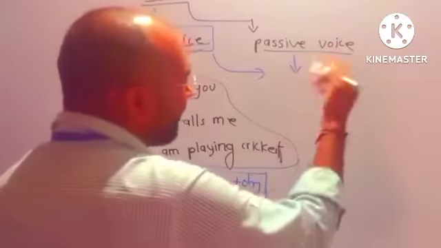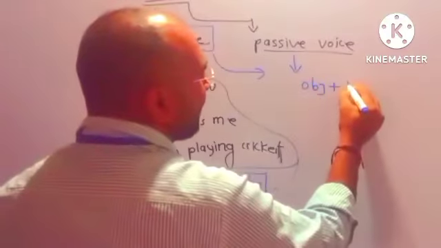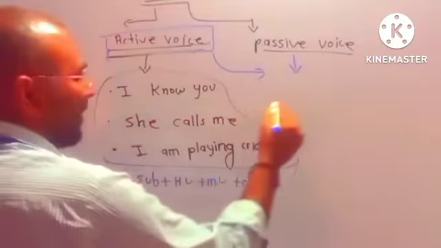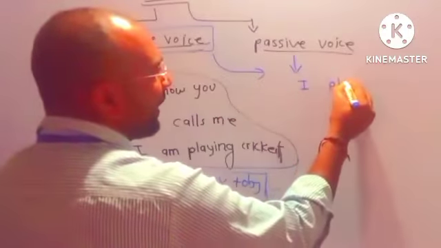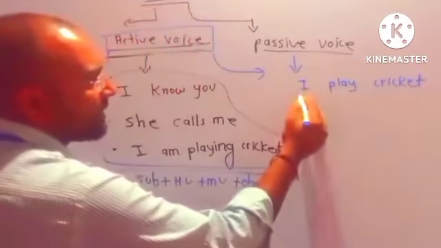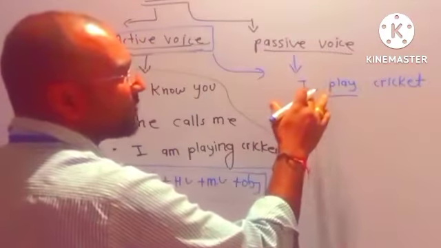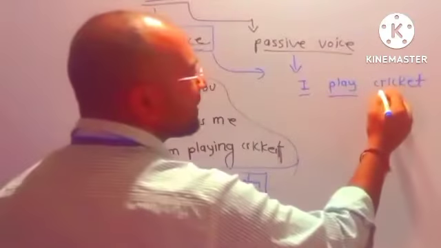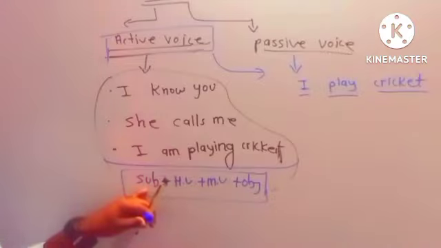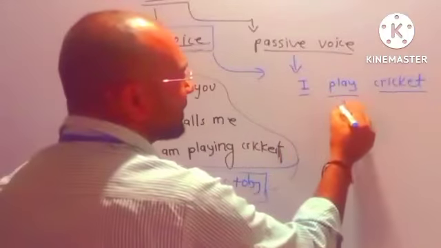Now let's see the structure of passive voice. Let's see one example first, like I play cricket. Subject plus, okay, in this sentence there is no helping verb. Subject plus main verb plus object. So this is the normal structure. Subject is coming first. So that means active voice or passive voice? Active voice.